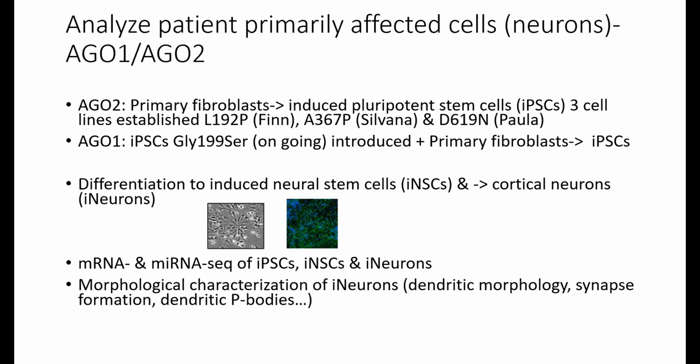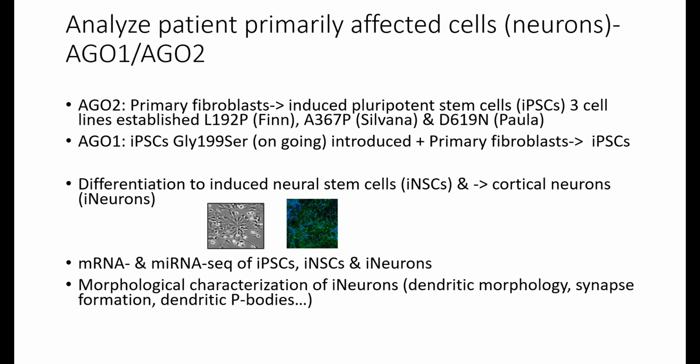So what we actually want to do is understand what's happening in the neurons of your children. That's why we are doing this. As I said before, we cannot just take some parts of the brain of our children. So we want to understand what changes are happening specifically in their neurons, at the RNA level. And there are also some special kinds of RNA, which are called microRNA. And we know that both of these genes, in a very complicated manner, also regulate these very small RNAs. And this is what we want to see.